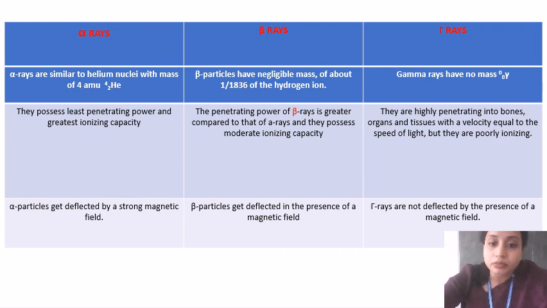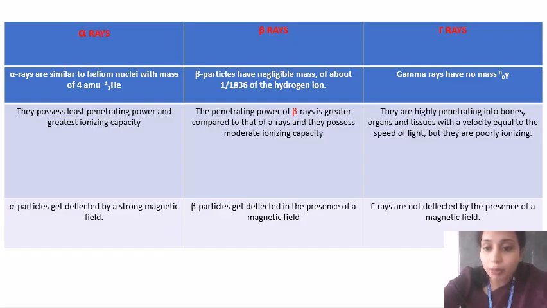Okay. In the case of beta rays, the penetrating power is greater when compared to alpha rays, and they possess moderate ionizing capacity, not as much as alpha rays.